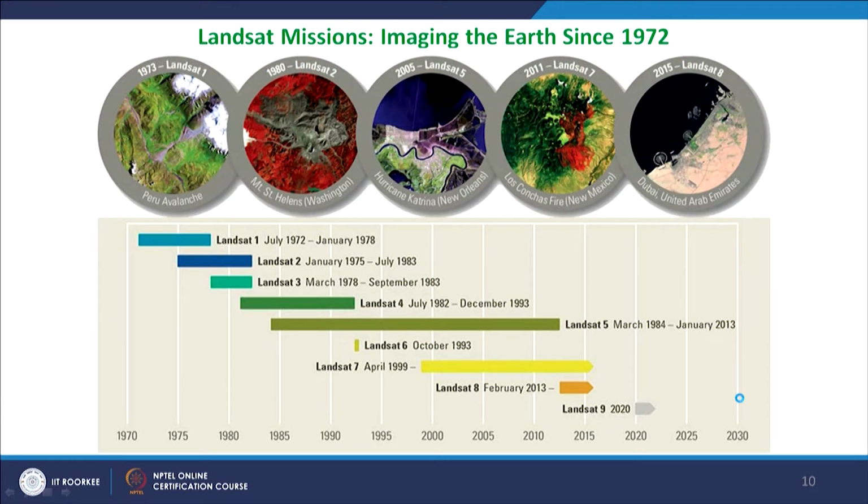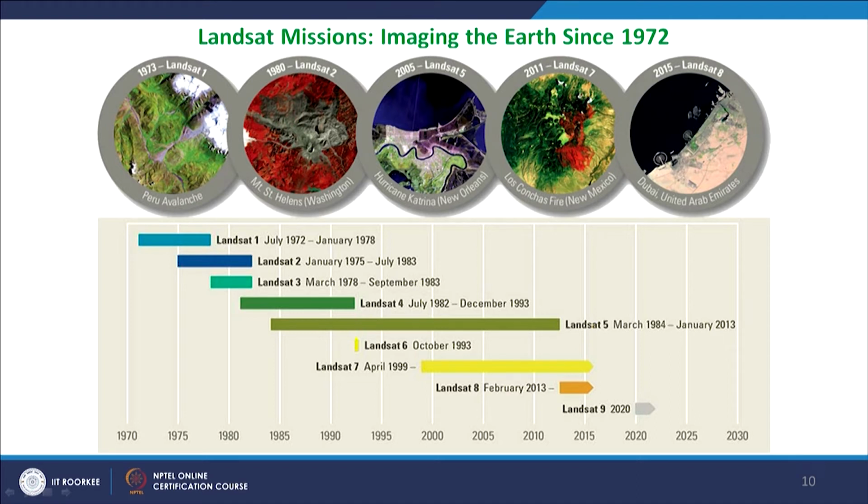If we look at how the Landsat series has evolved, Landsat 1, as we have already discussed, was launched in 1972. It worked up to January 1978. In between, Landsat 2 was launched in 1975. Landsat 3 had a little less life, but as electronics improved, Landsat 5 had a very long life. It was launched in 1984 and it worked up to January 2013. And of course, it repetitively acquired data over a large part of the Earth and provided a lot of images.